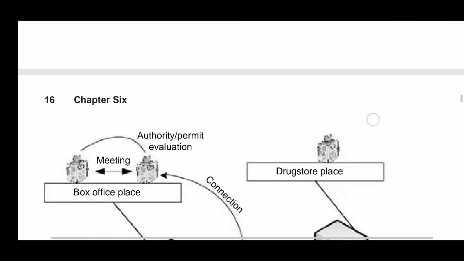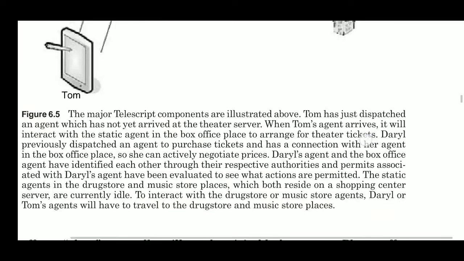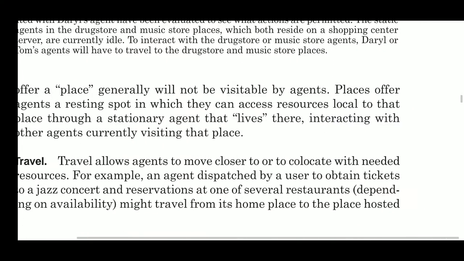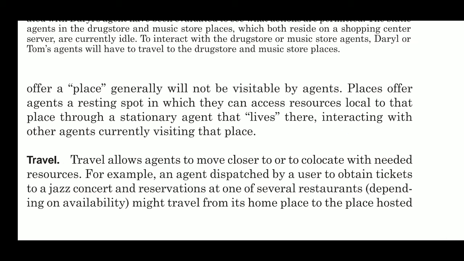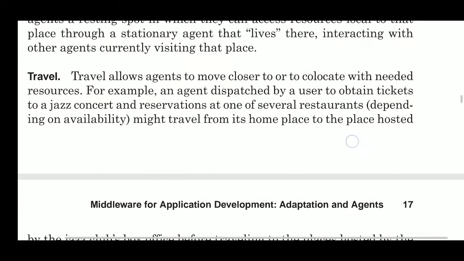Servers in a network that do not offer a place generally will not be visible to agents. So places offer agents a resting spot in which they can access resources local to that place through a stationary agent that lives there, interacting with other agents currently visiting that place.